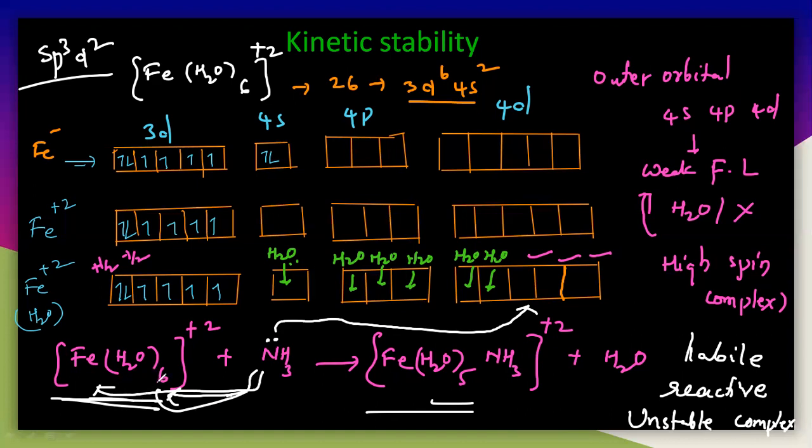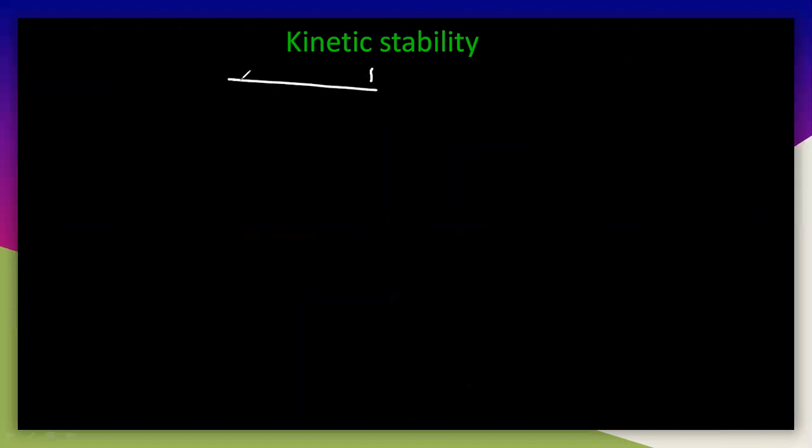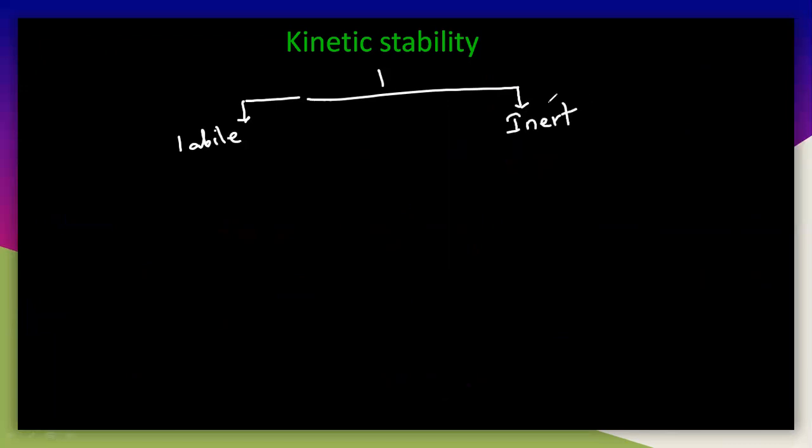But that we explained by using the VBT theory. Once again, I will tell you the kinetic stability according to VBT theory. The kinetic stability is of two types: labile and inert. This labile and inert behavior can be explained with two theories, VBT and CFT.